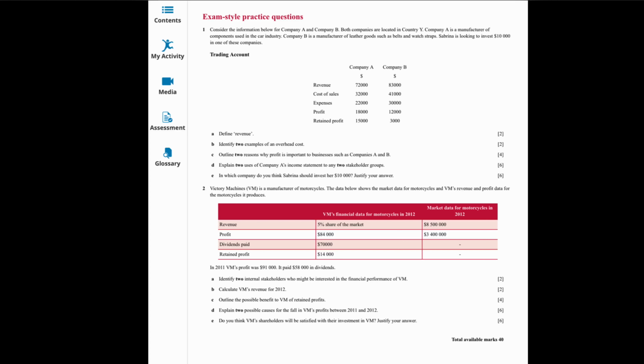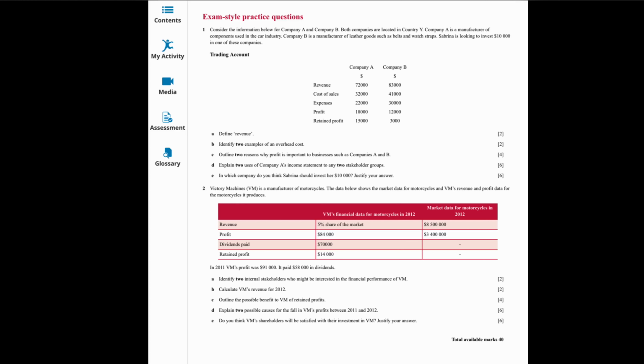Okay, the first question is to define revenue. Question 1A, define revenue, is a 2-mark question. The question is simple and straightforward. Just answer: amount earned by a business from sales of products. Question B, identify 2 examples of an overhead cost, which is 2 marks. I think the best examples are advertising and transport.